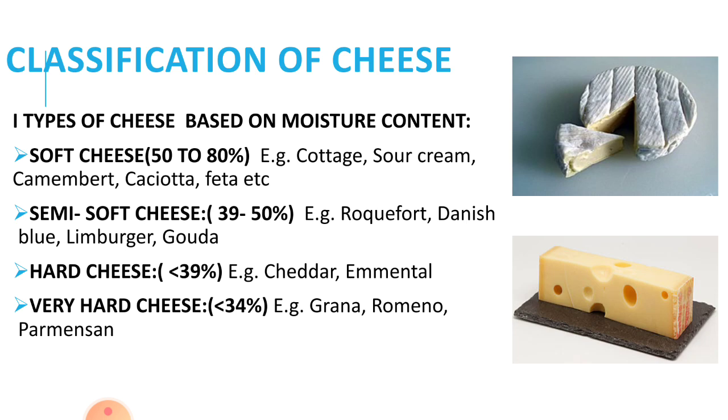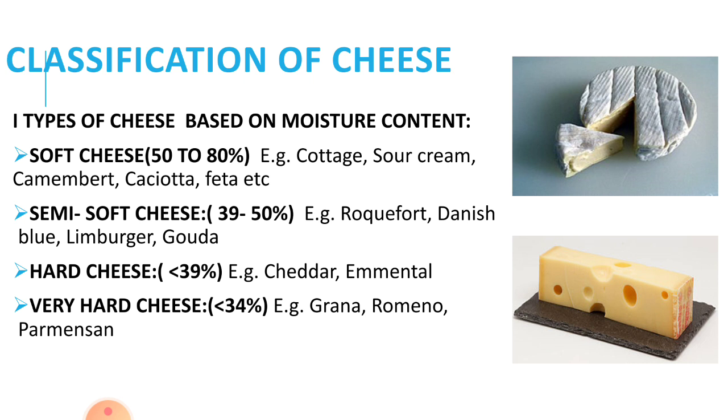Classification of cheese. They are classified into 4 types. The first type of cheese is based on moisture content. The first type is divided into 4 different types. Soft cheese, where the moisture content is from 50 to 80%. Example: cottage cheese, sour cream cheese, camembert cheese, ricotta, feta cheese, etc.